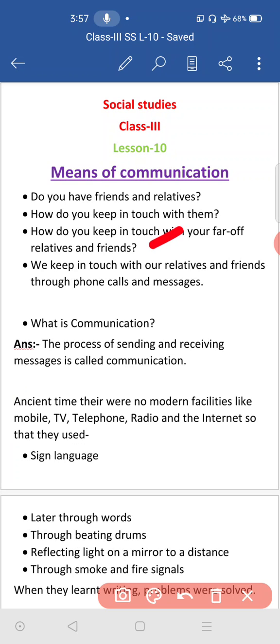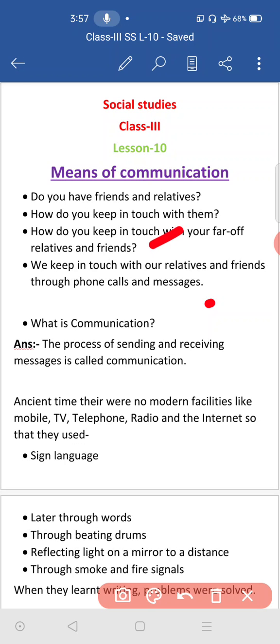Far off means if your friends or relatives are in another country, like America. So with their family they went to America. Now you wanted to talk with them. How are you going to talk with them? Can you give an answer for this? Yes, over the phone call. Okay, video call and all other things you can do, and you can talk to them.